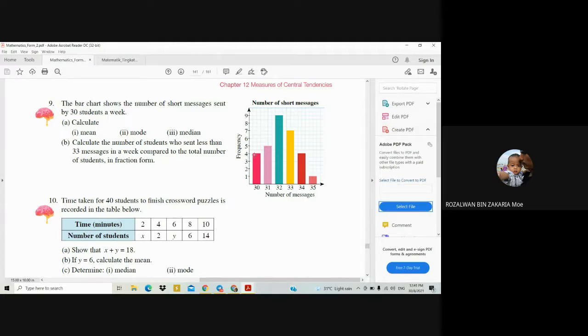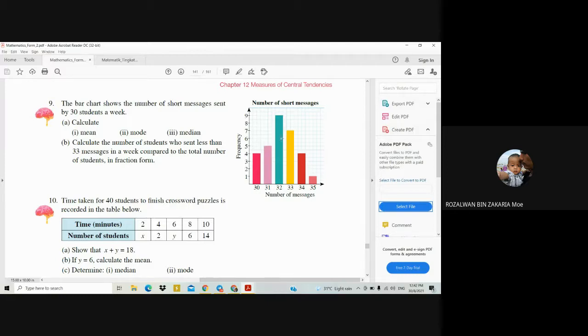Starting with data 30, the frequency is 4. That means the data position is position 1 until position 4. And data 31 has the data position from position 5 until 9, because if you add the frequency, 4 plus 5 equals 9. So the data position for data 31 is position 5 until 9.